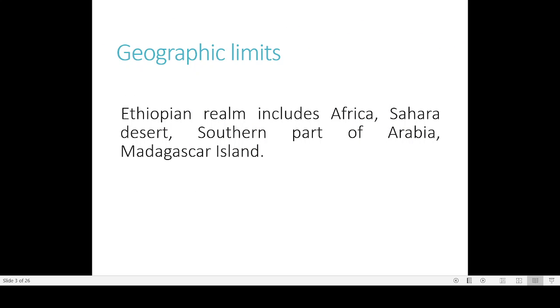Now we have to see what the geographical limits are. By geographical limits, we mean which countries or regions come under that realm. The Ethiopian realm basically includes most of Africa, most of southern and central Africa. The Sahara Desert is also included, and the southern part of Arabia.